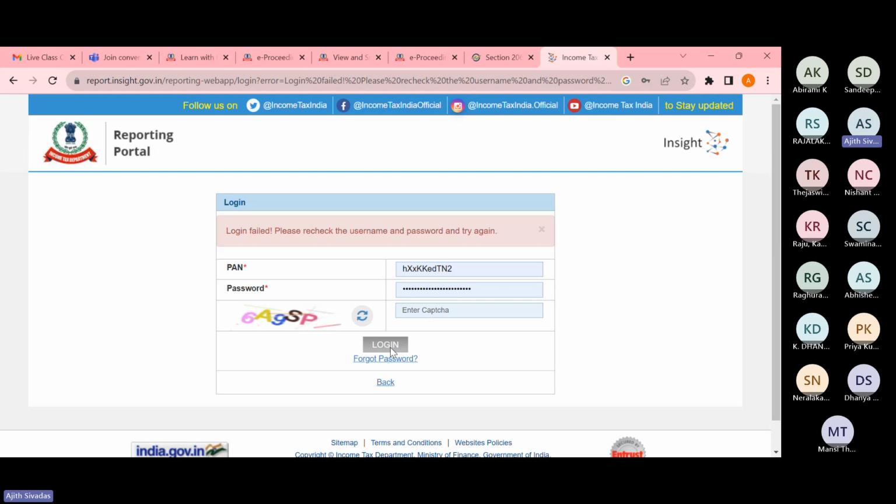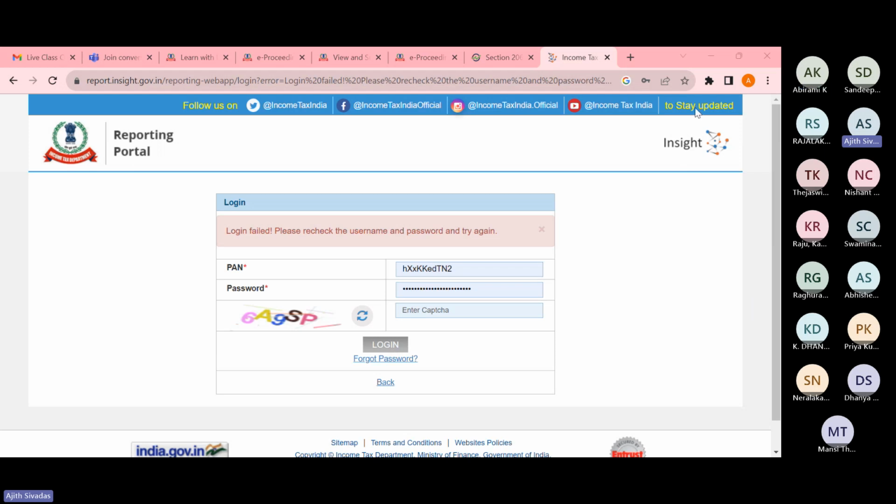Anyhow, if you are logging in, then within it you may have the option to check the compliance procedure under section 206AB as well as 206CCA, where you may find how to do it, and in that way you can check.